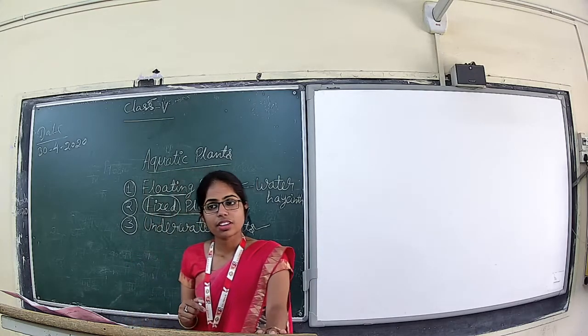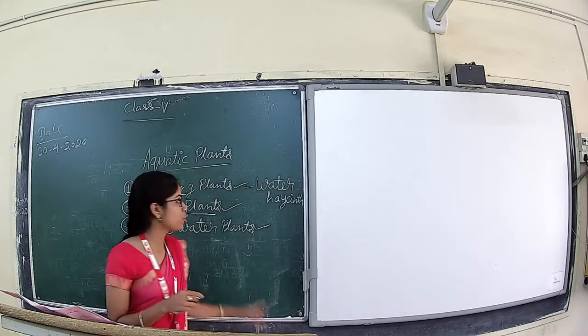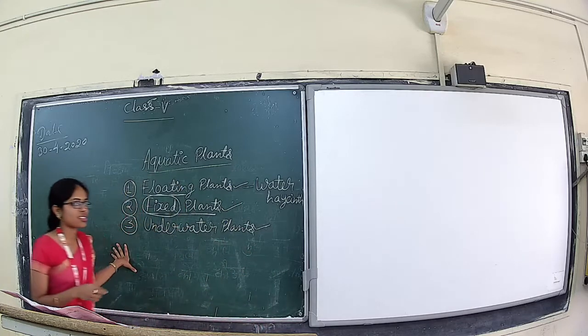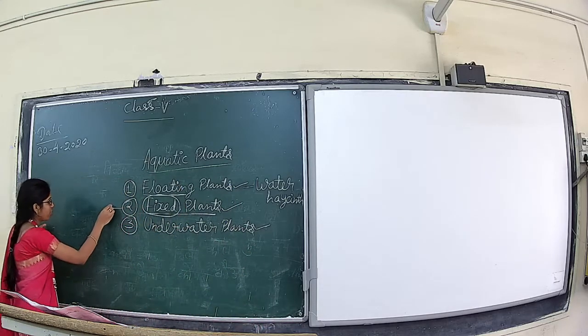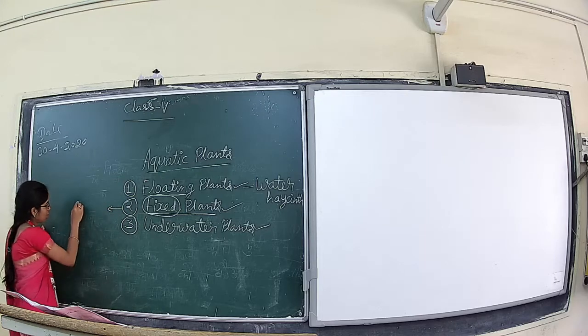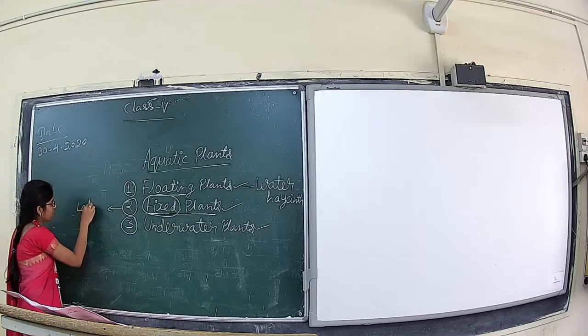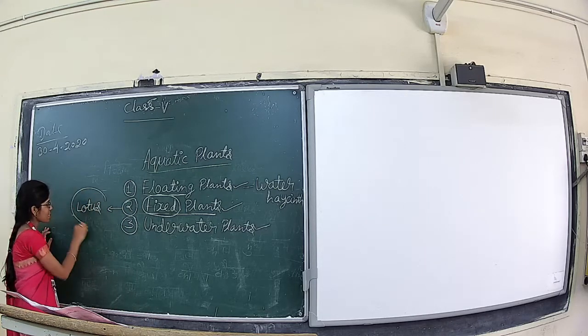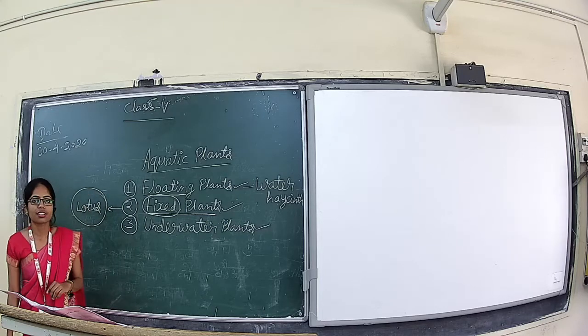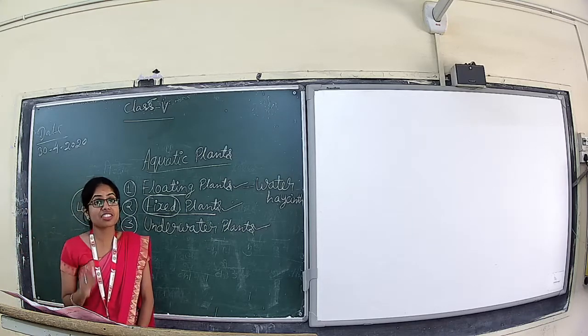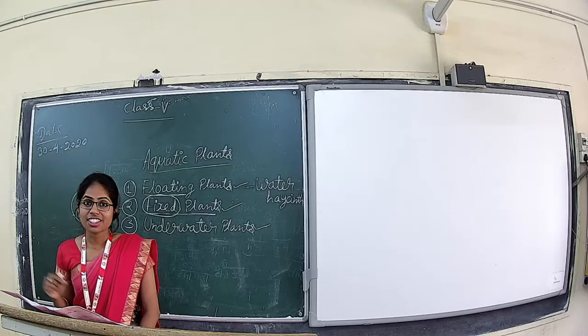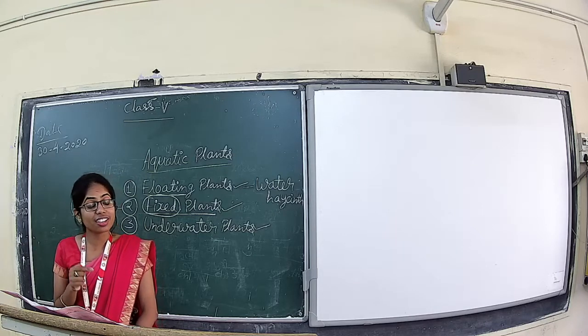Now we will see examples of these fixed plants. One very common example is lotus flower. What is the speciality of this lotus flower? Remember your subject GK. This is the national flower of our country.